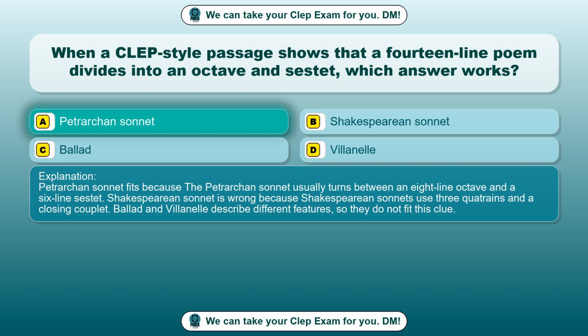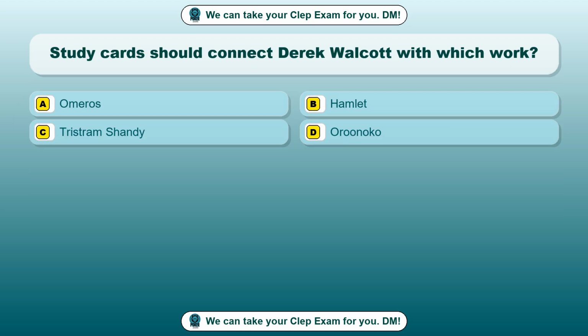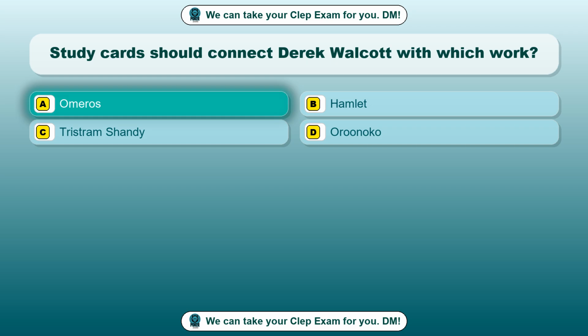Shakespearean sonnet is wrong because Shakespearean sonnets use 3 quatrains and a closing couplet. Ballad and villanelle describe different features, so they do not fit this clue. Question 72. Study cards should connect Derek Walcott with which work? Option A, Omeros. Option B, Hamlet. Option C, Tristram Shandy. Option D, Orinoco. The correct answer is option A.